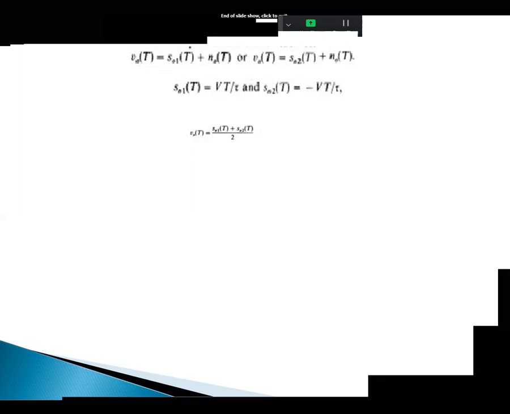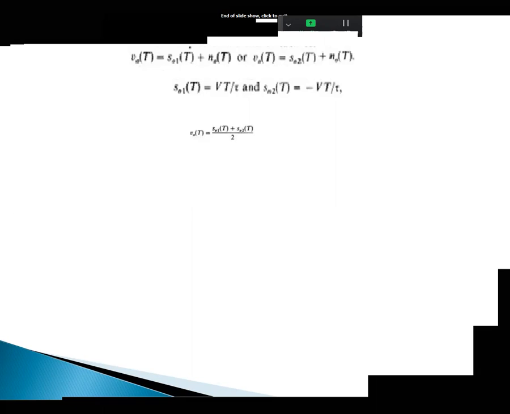In the adder, that means in the channel. That's why if S1 of t is the input, the output is S01 of t plus N of t. Likewise, if S2 of t is the input, the output is S02 of t plus N of t.